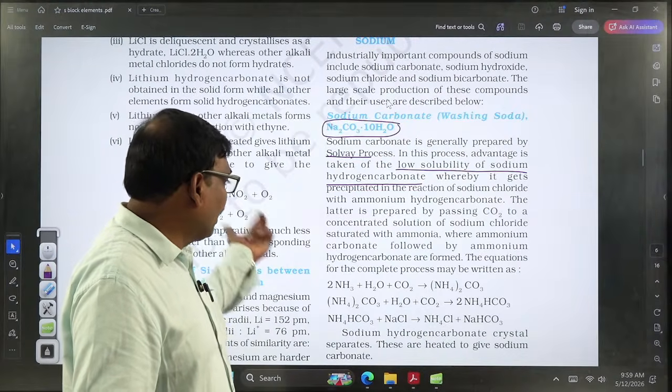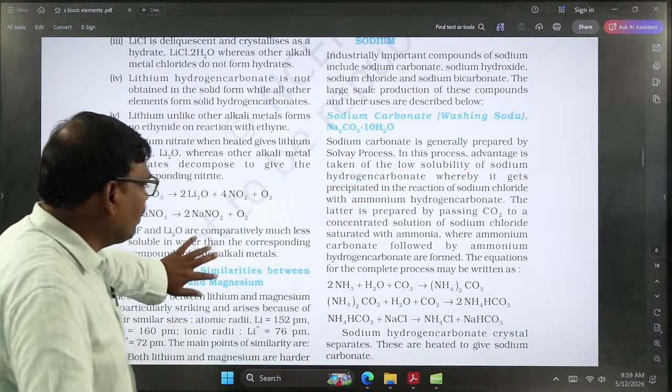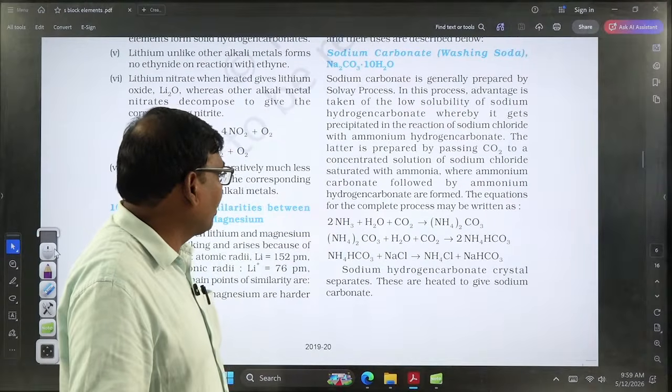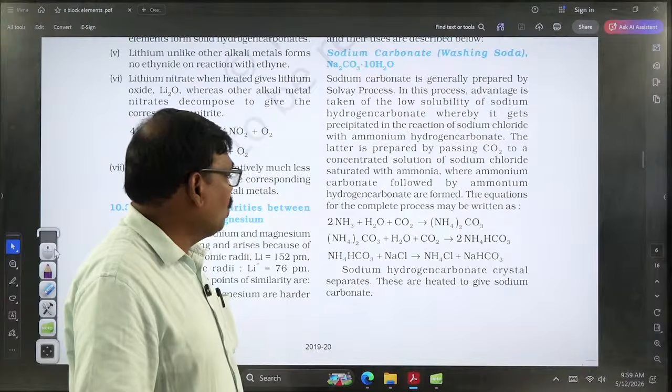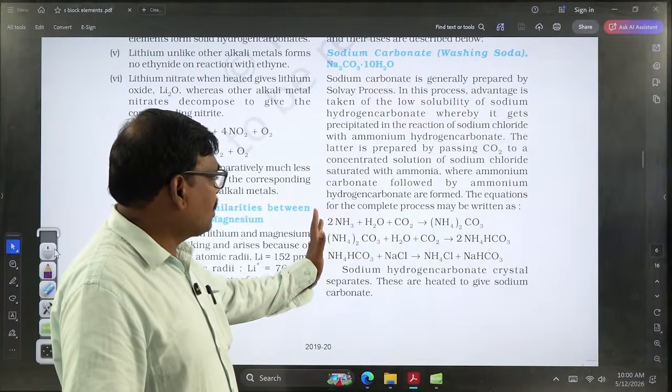So here the general reactions in this sodium carbonate extraction will be identified. The raw materials used are ammonia and carbon dioxide, which is the main raw material. Along with that, brine solution can be used; sodium chloride is the brine solution. Here various reactions will take place.